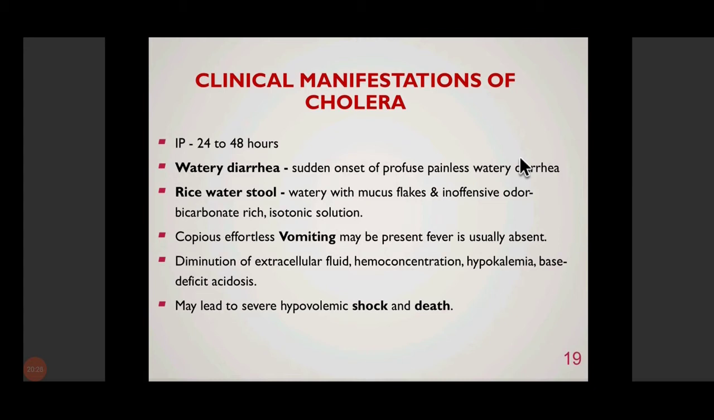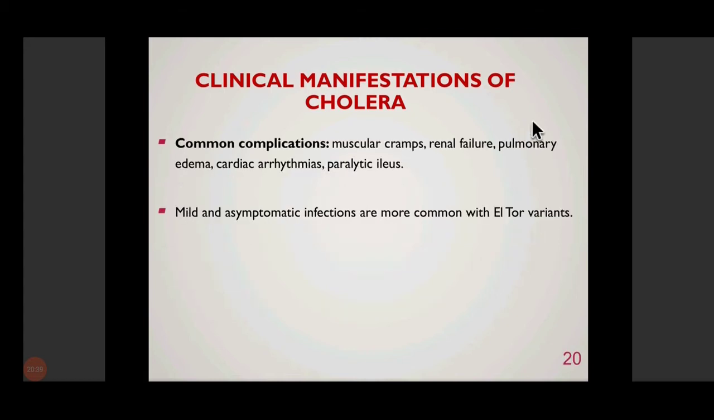All these things result in diminution or loss of extracellular fluid, hemoconcentration, that means of the blood, and death. So the death is mainly because of severe dehydration. Common complications that can be seen in severe cases of cholera are muscular cramps, renal failure, pulmonary edema, cardiac arrhythmias, paralytic ileus. All of them are basically because of severe dehydration or electrolyte imbalance.